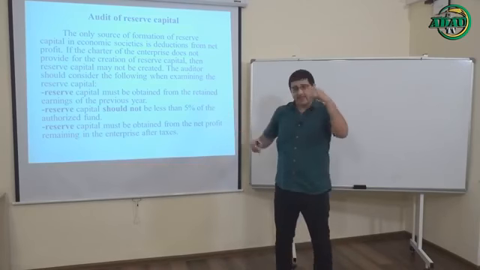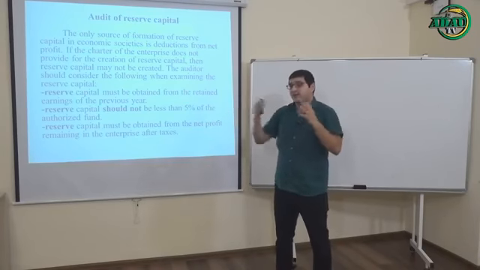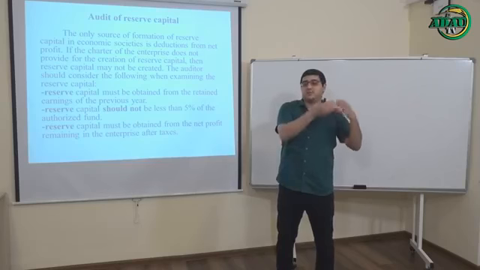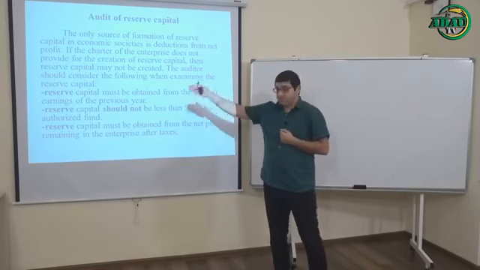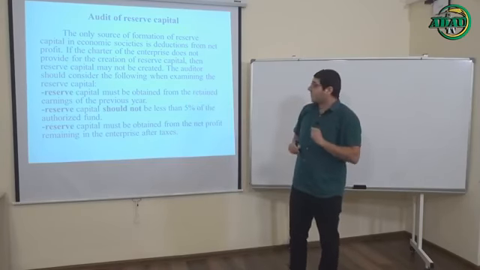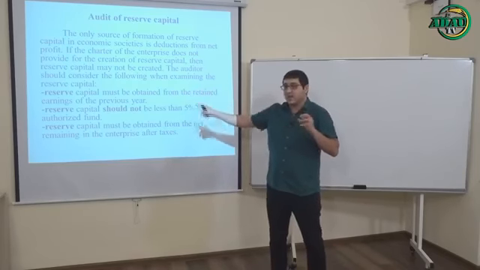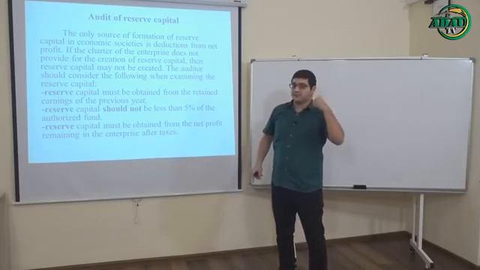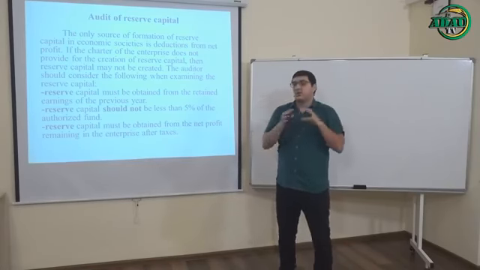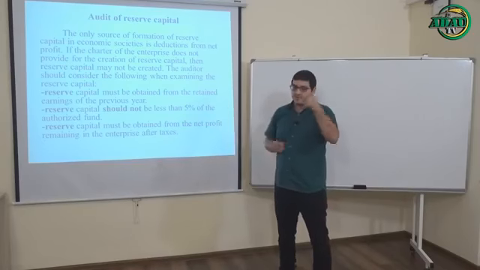Again, in the checking process, what areas will be checked by the auditor? Let's see the list of them. The first one: reserve capital must be obtained from the retained earnings of the previous year. Retained earnings from the previous year. It means not the earnings or the profit of this year, just the retained earnings of the previous year.